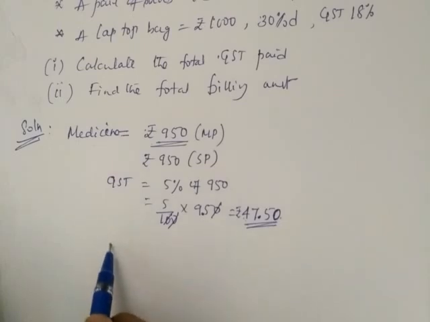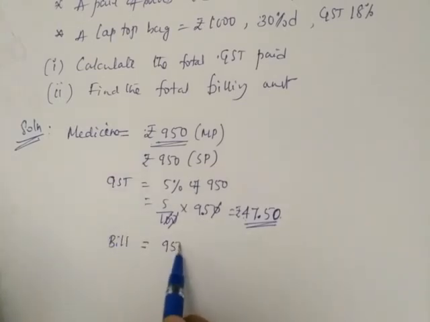Then after GST, what to find out? Billing amount. So what is the billing amount? We bought medicine for 950.